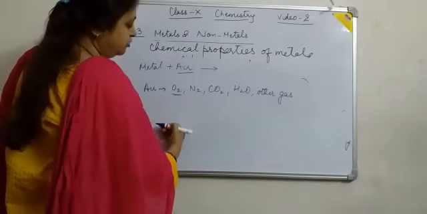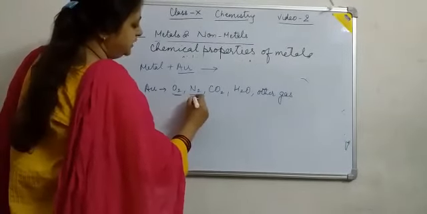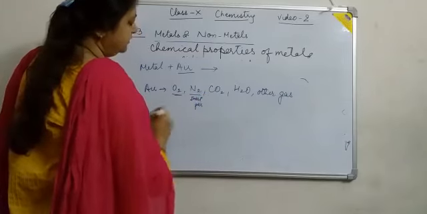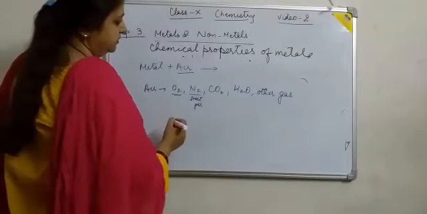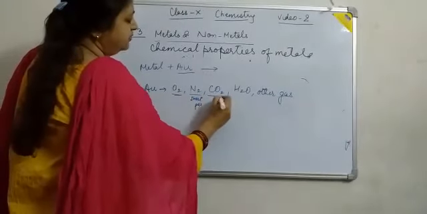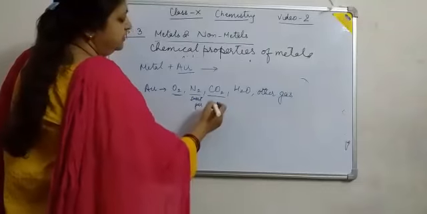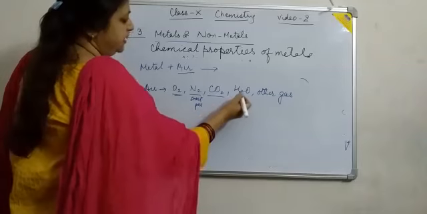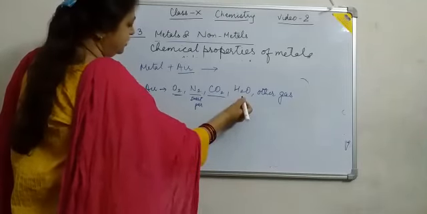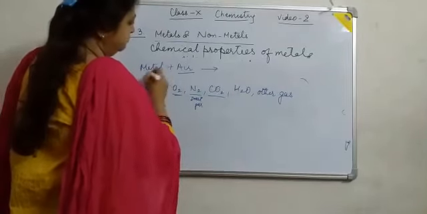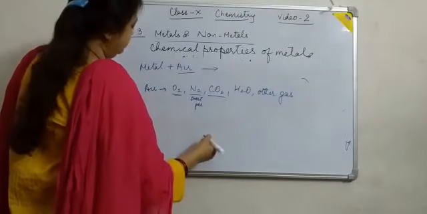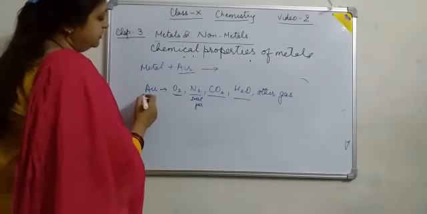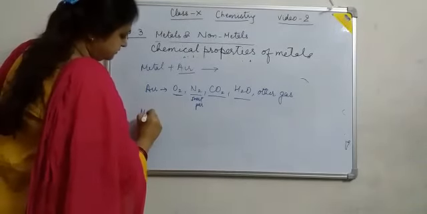Some reactive metals also react with nitrogen. Nitrogen is an inert gas, but sometimes it reacts with metals like sodium and magnesium. Carbon dioxide is present in a very small amount in air, but if a metal reacts with carbon dioxide, carbonate is formed. We will discuss the reaction of metal with water in a separate discussion. So let's start with the reaction of metal with oxygen.